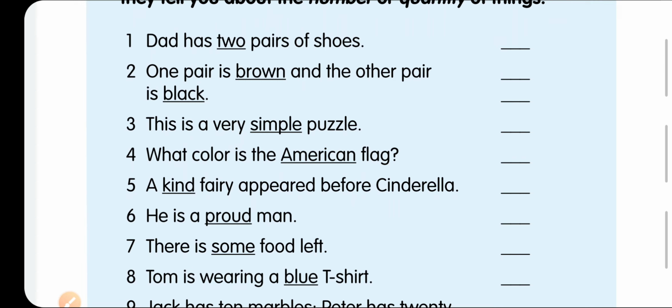In question 3, it is a very simple puzzle, meaning the quality of the puzzle is simple. American flag, number 4. This flag is originated or used in America.